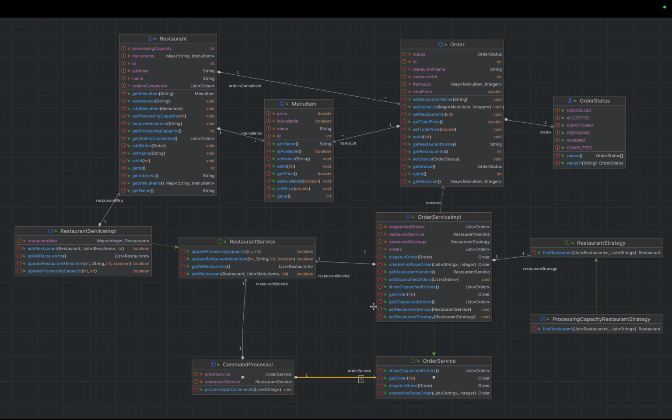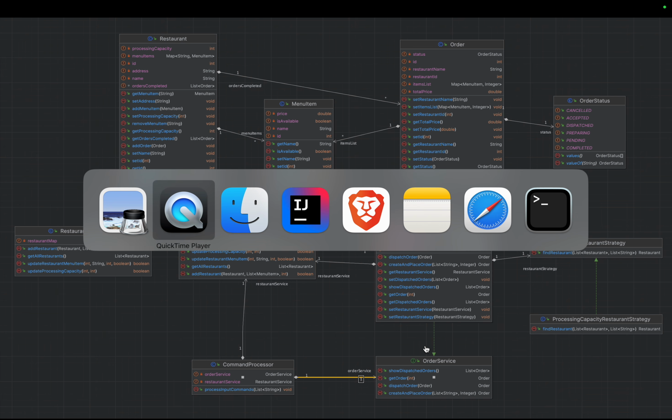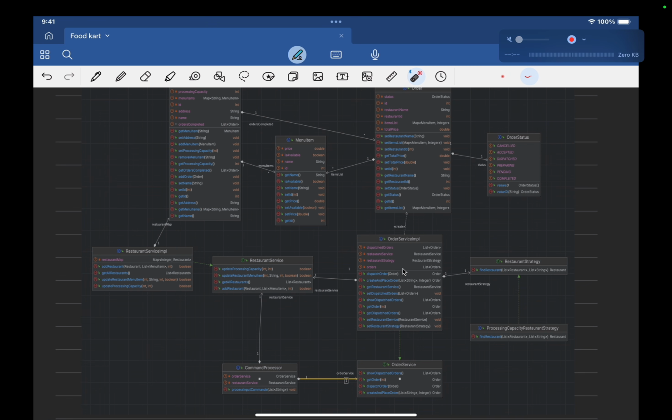So now there is going to be a command processor that will interact with all the services. Command processor will have restaurant service and order service, and the command processor will call these services and their methods to execute the particular command that is passed via input. So now let's try to move to.